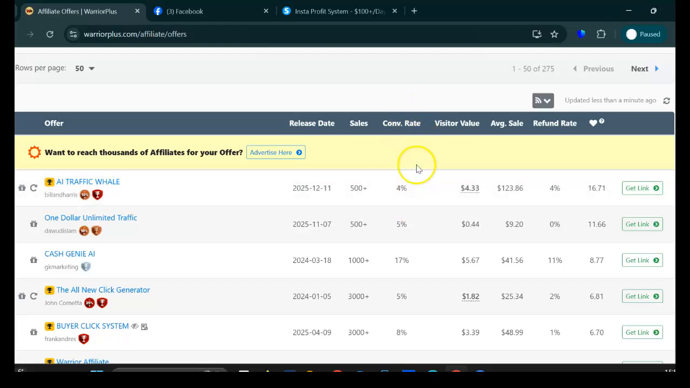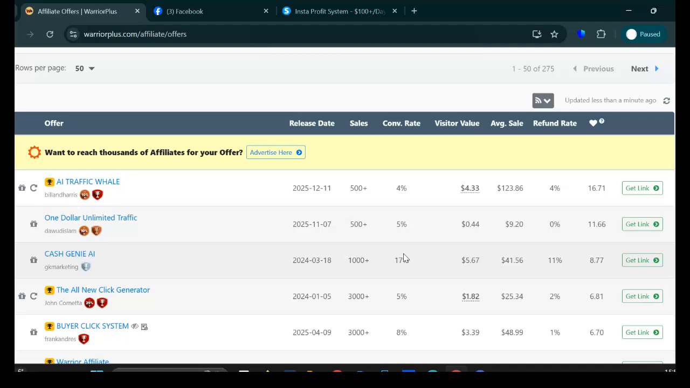Conversion rate: the higher this number is, the better, because it means very minimum traffic, with a very good amount of sales. Now you can see here, this product down here has got 1,000 plus sales. It's been over a year, I guess. Yes, it's been over a year. It's going to be 2 years. But look at the conversion rate. It's 17%, which means the conversion rate is very, very high.